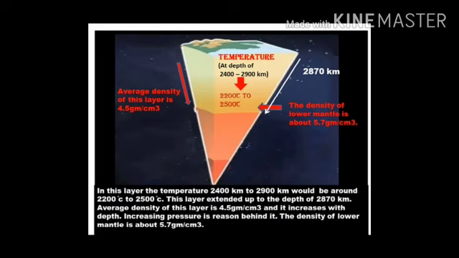This layer extends up to a depth of 2870 km. The average density of this layer is 4.5 gram per centimeter cube and it increases with depth. Increasing pressure is the reason behind it, and hence the density of the lower mantle is about 5.7 gram per centimeter cube.